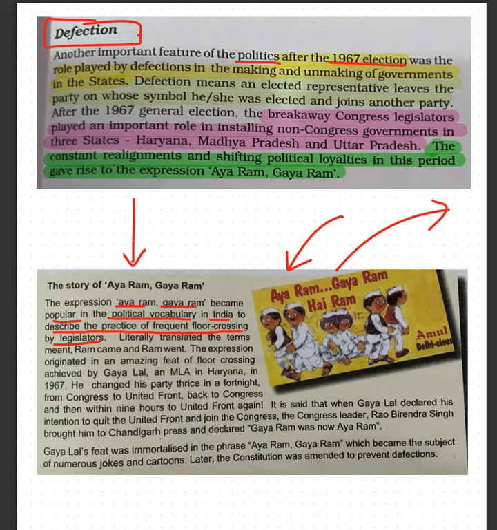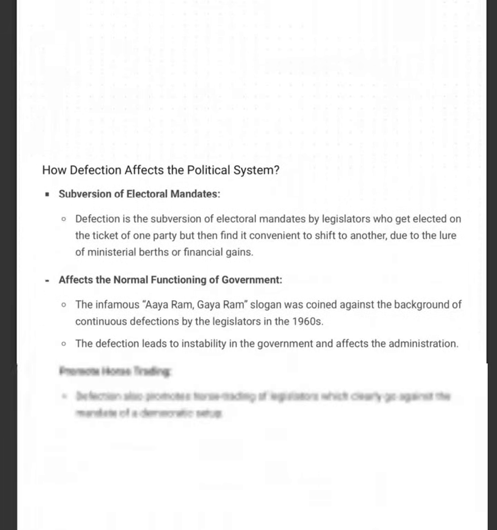Okay. Now the expression originated in the amazing feat of floor crossing achieved by Gaya Lal, an MLA in Haryana. In 1967, he changed his party thrice in a fortnight. रातों ही रात उसने 3 बार पार्टी चेंज करी. पहले कांग्रेस से यूनाइटेड फ्रंट में गए, देन वापस कांग्रेस आए, फिर कुछ 9 घंटे के अंदर वापस यूनाइटेड फ्रंट चले गए. तो this was the story of Ayaram Gayaram, the first case of defection at that time, which was very bizarre, and that is how the Congress started falling down after the 1967 election.